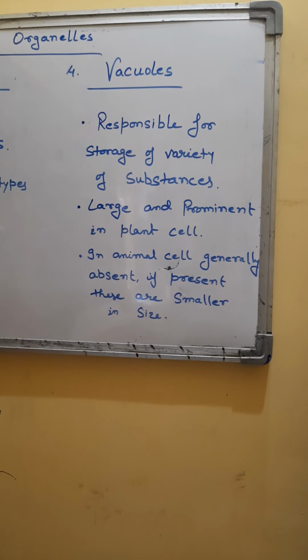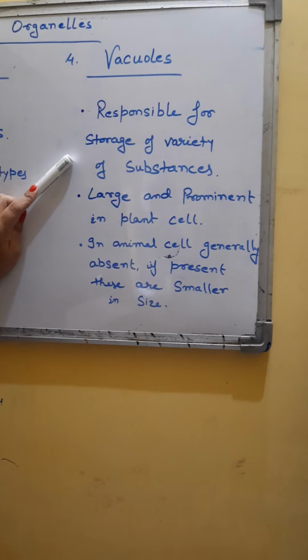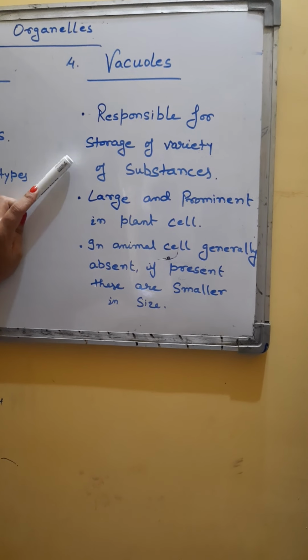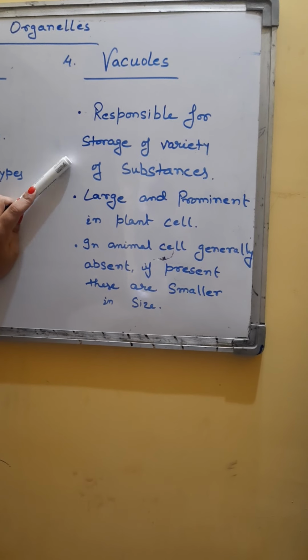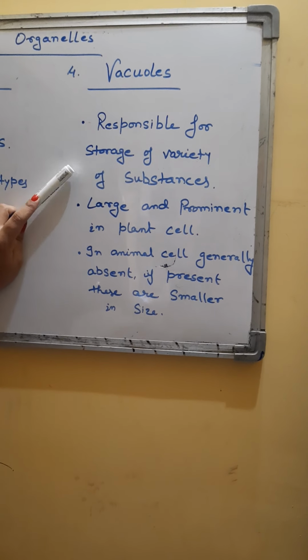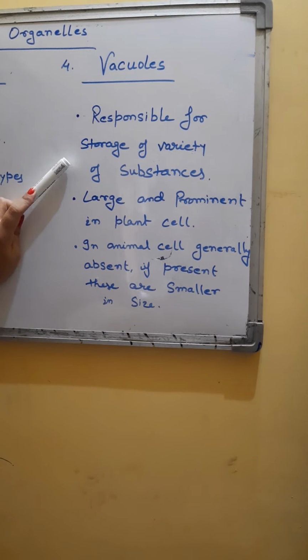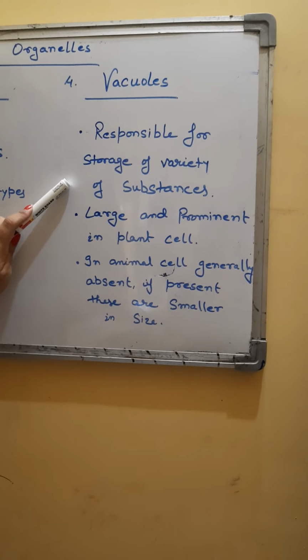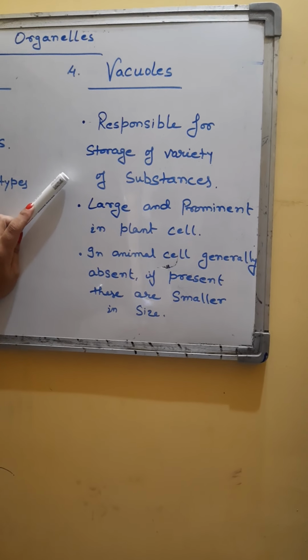So it serves the function of storage of various substances inside the cell. A vacuole is surrounded by a permeable membrane which is called the tonoplast. The membrane present on the vacuole is called the tonoplast, and it is differentially permeable.